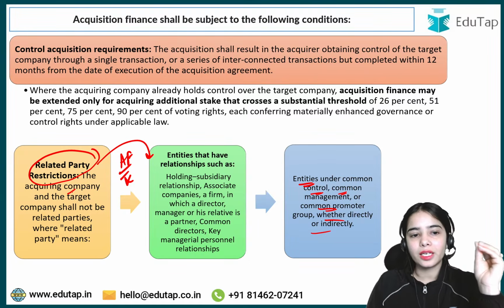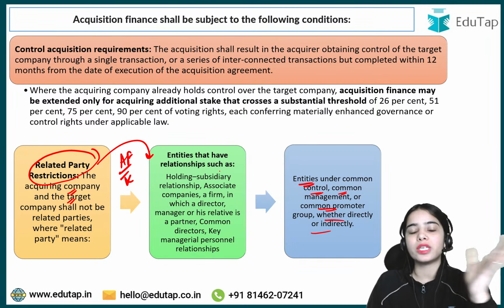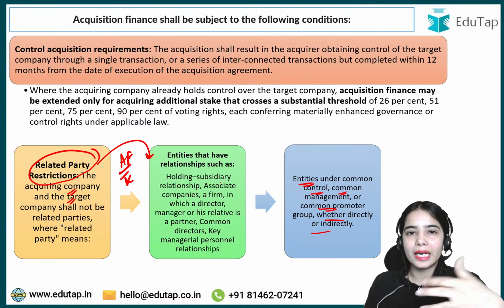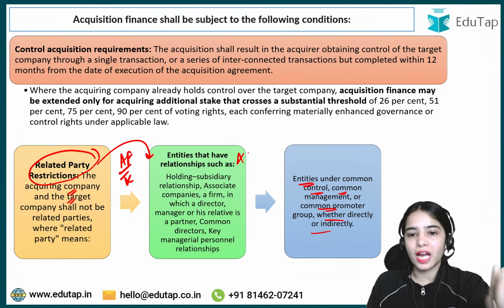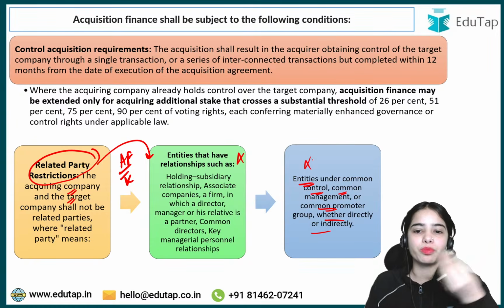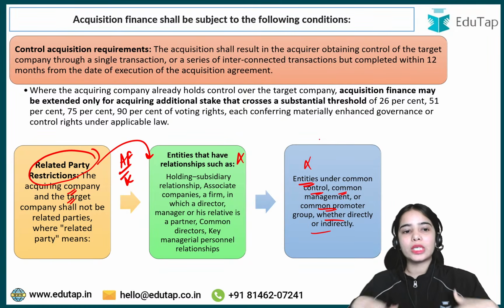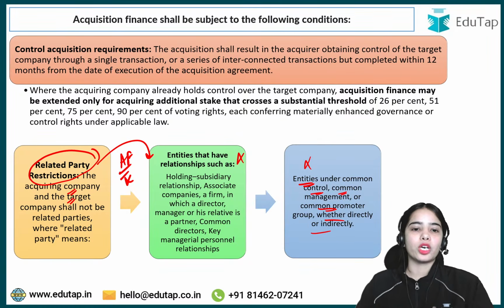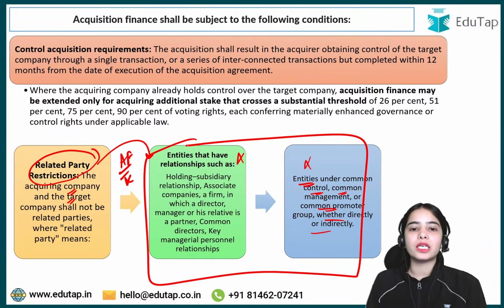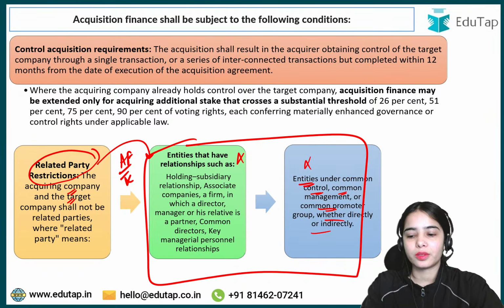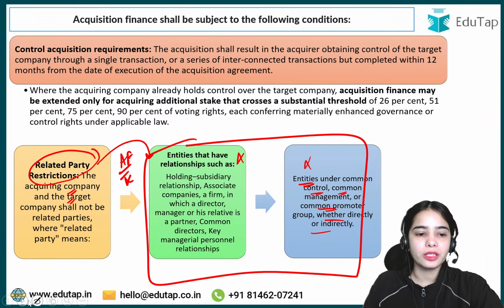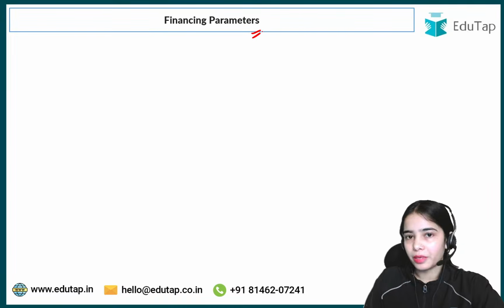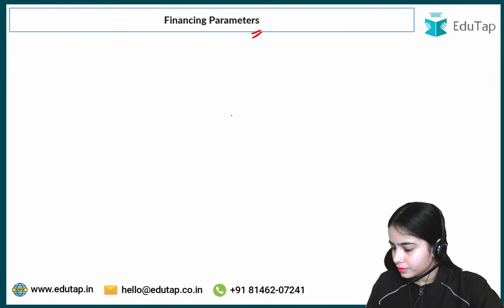So the acquiring company and the target company shall not be related parties. They should not have a holding subsidiary relationship or associate companies relationship or common directors, common key managerial personnel. They should not have common management or a common promoter group and such. So in this kind of situation, acquisition finance cannot be provided if there is some related party transaction happening. Okay, now coming to the next point, that is financing parameters. Okay, till now any confusion?